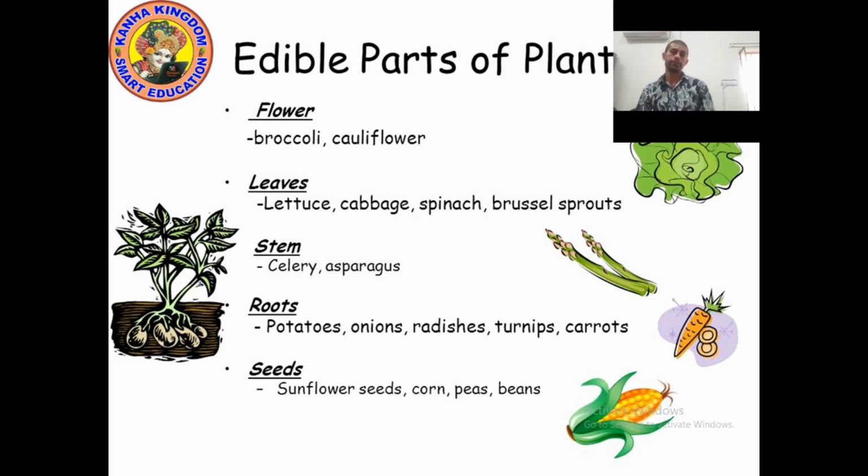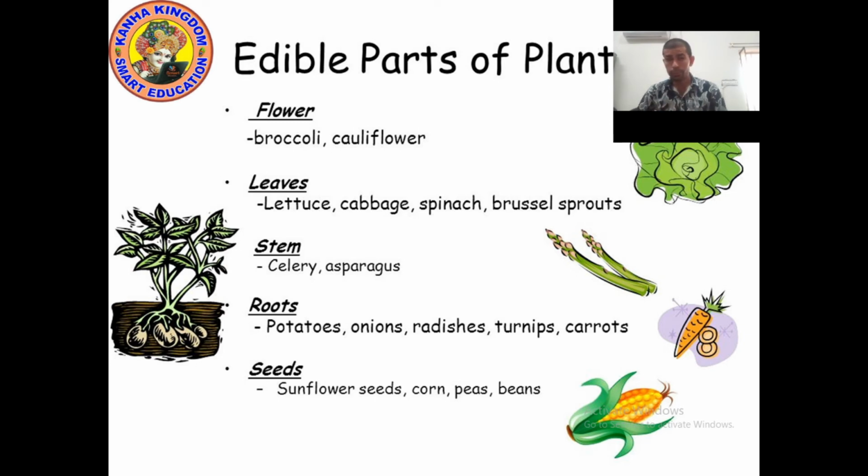We eat broccoli and cauliflower. Which leaves do we eat? We eat lettuce, cabbage, spinach, and Brussels sprouts.